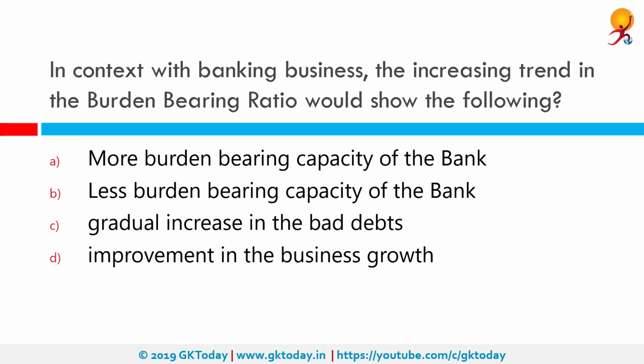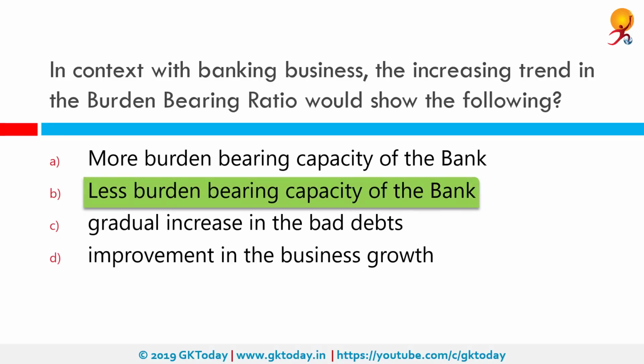In context with banking business, the increasing trend in the burden-bearing ratio would show the following. It would show less burden-bearing capacity of the bank. Similarly, debt burden ratio is a mathematical ratio which banks take into account while deciding whether a particular applicant is eligible for a loan or not. That is, do you earn enough to pay the loan back?